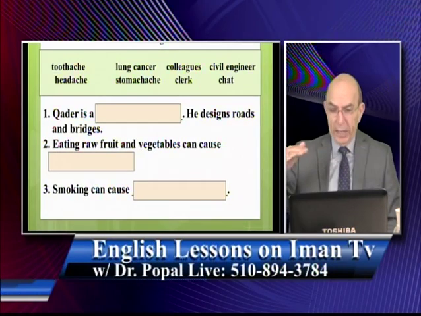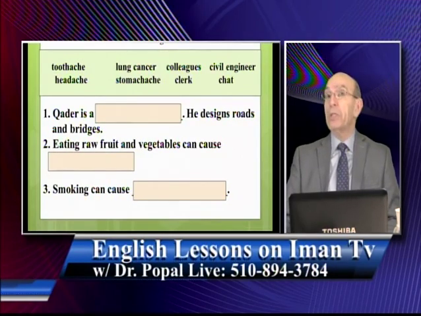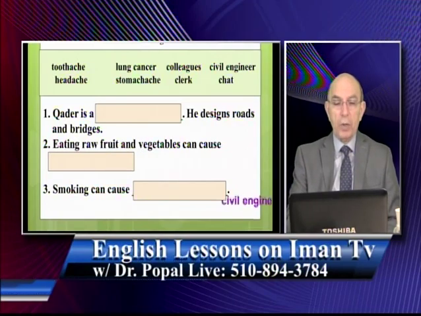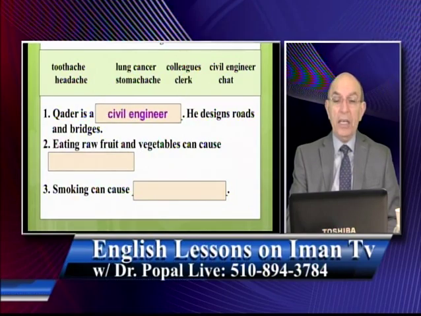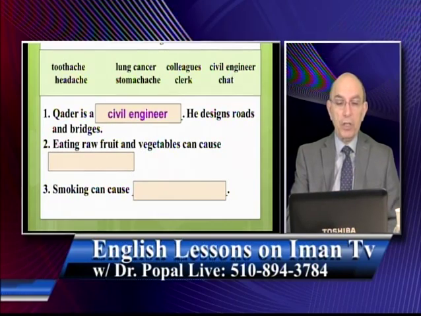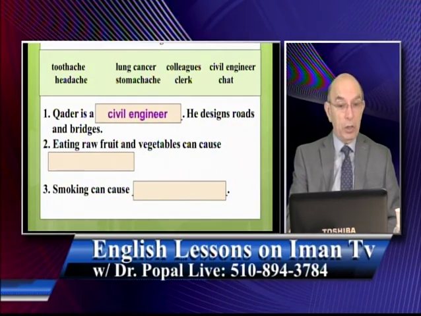Qadir is blank. He designs roads and bridges. So he's a kind of engineer, and the word is what? Up there. He's a civil engineer. Qadir is a civil engineer. So he designs what? Bridges and roads. So that's what civil engineers do. And Qadir is the name of a person who is my cousin. He is a civil engineer. He does design bridges and roads.